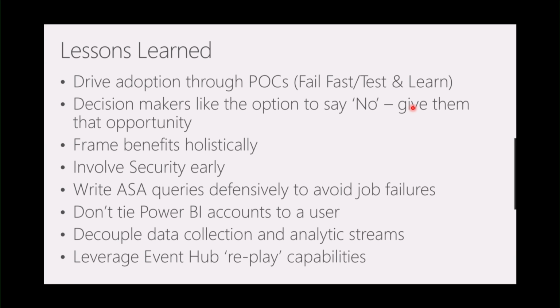Write ASA queries defensively to avoid job failures. This is an area that continues to evolve and improve. It was just something we ran into before, like around casting. If you wanted to cast a value and that cast failed, well, your stream would fail. So that's why you'll see a lot of what I call temp tables, where you can do a lot of pre-processing on your data set and make sure that your data is rock solid before you start to do things like calculations on it. And you can prevent some heartburn because your jobs can basically recover, or you would simply ignore that data set.